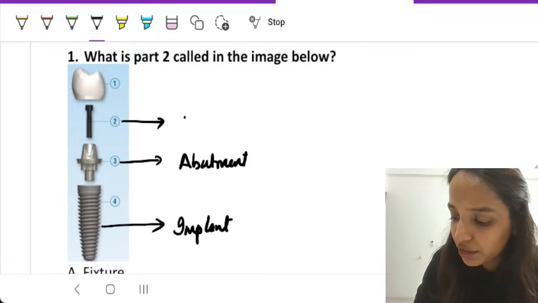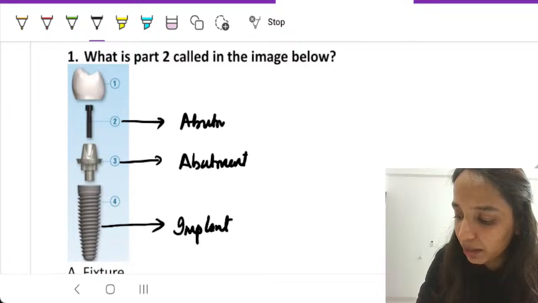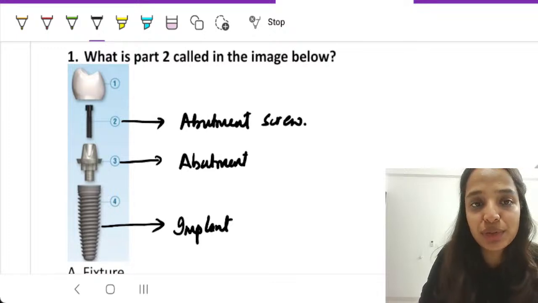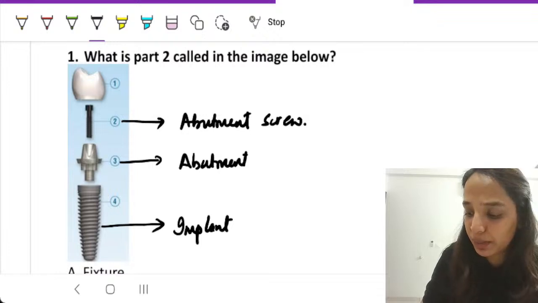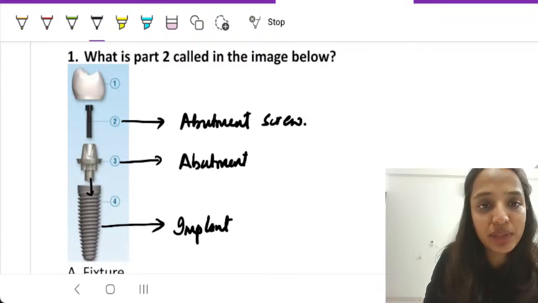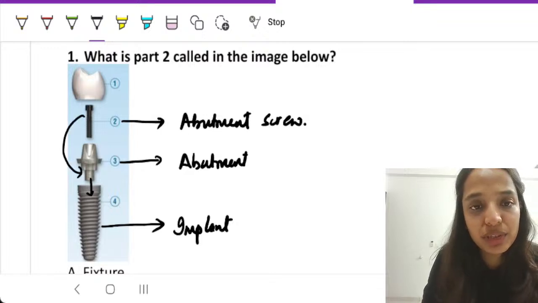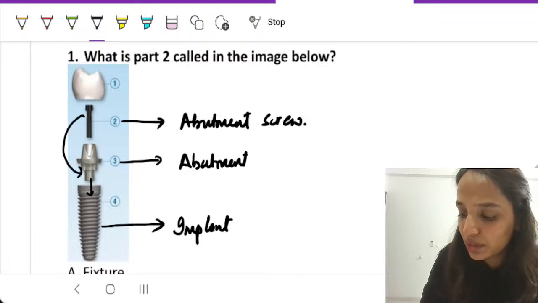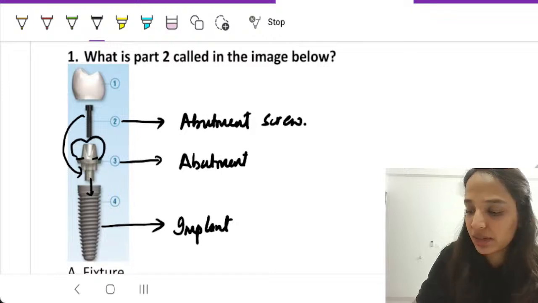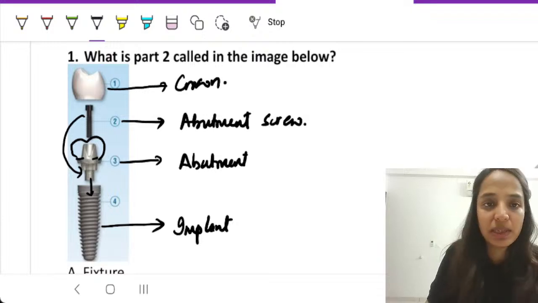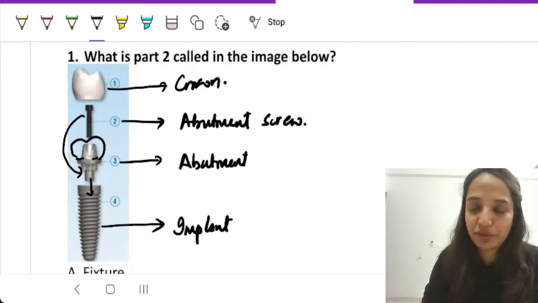This abutment is fixed with the help of an abutment screw. An abutment screw is used to fix the abutment. So the abutment would go fit into the implant, and then this particular abutment screw is used to tighten it up. Over this abutment in this region, the crown will come like this. So this is your crown that replaces the missing tooth and the crown portion of it.